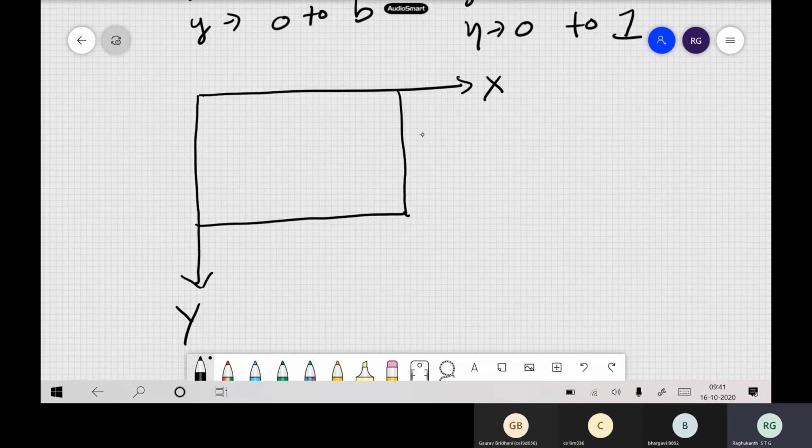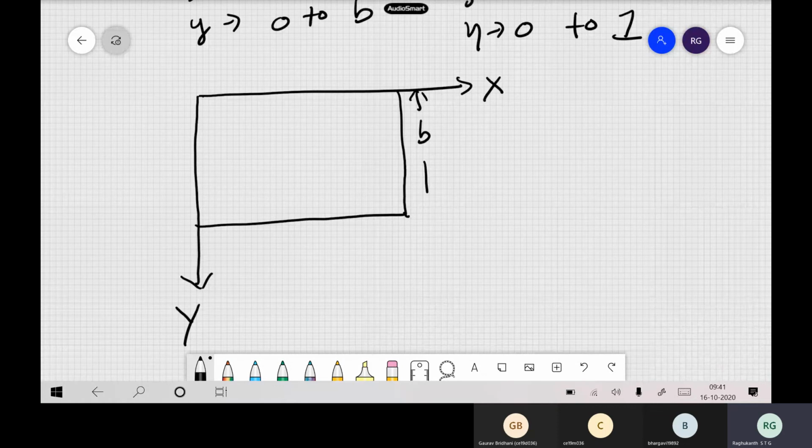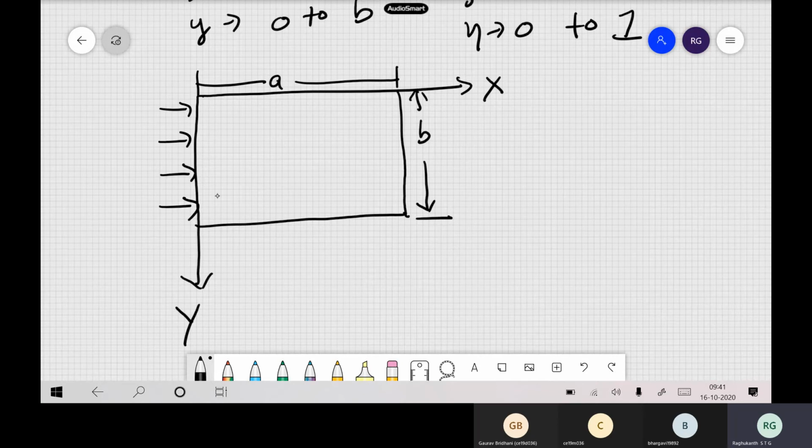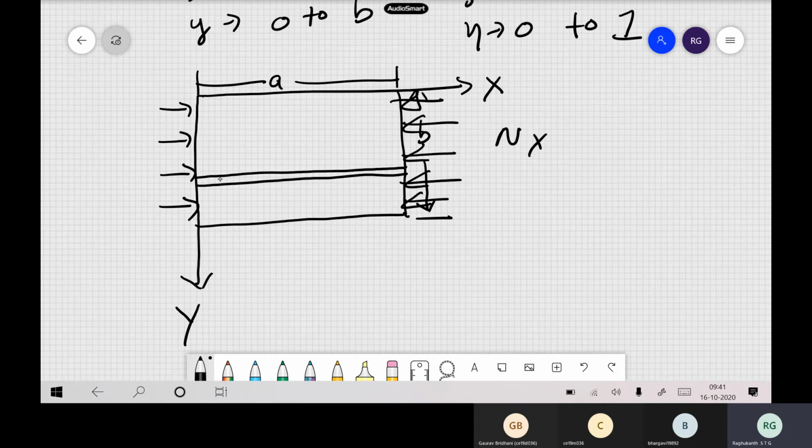So now I have a plate which is B, and this is A. Now I will assume a stiffener here, not at the center, at any other point, and the stiffener is at a distance of some eta i.